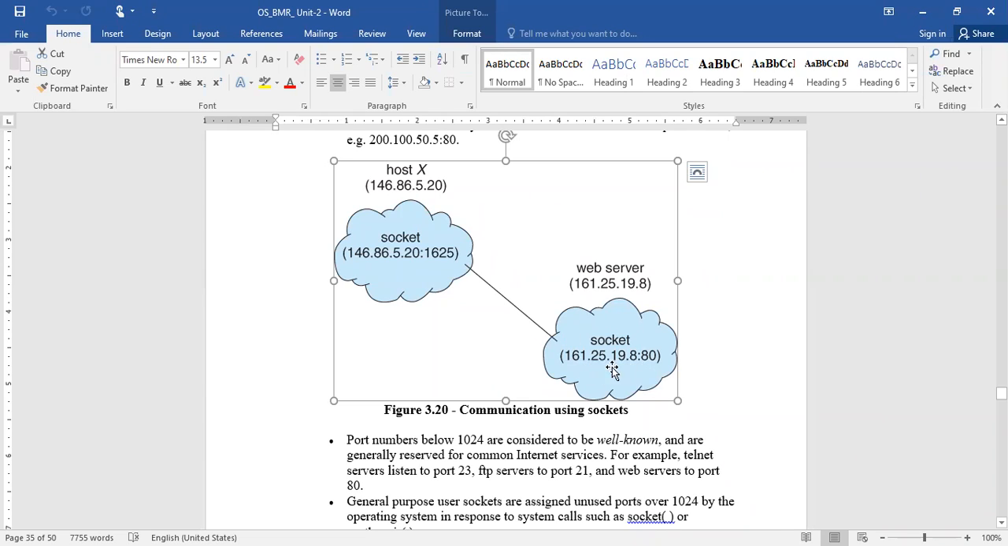Fine. Here you can observe this is the IP address of the web server, 161.25.19.8, and at last you might have observed 80. Here, 1625 is called the port number. This is the port number by which the host is going to share the information, and this is the port number by which the receiving end system is going to receive the information.